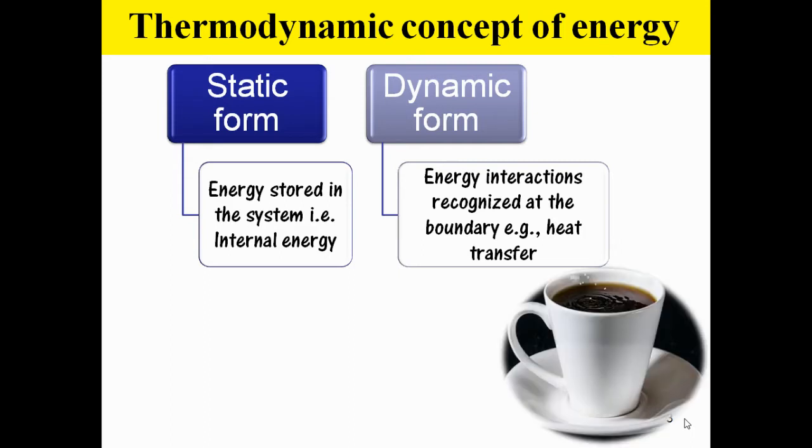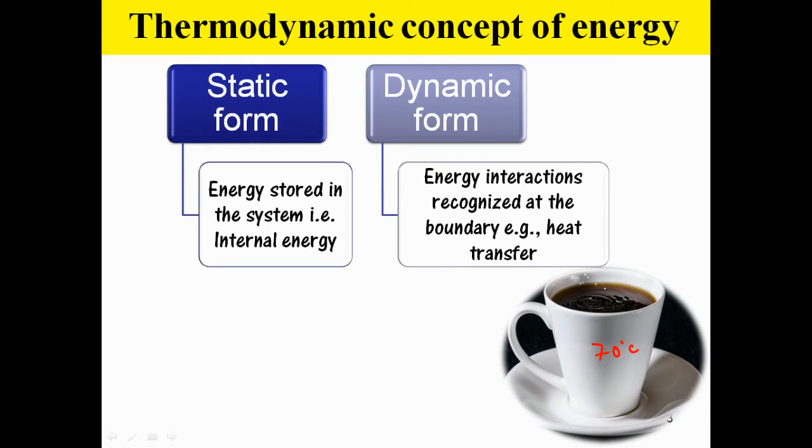Let's take an example of a cup of coffee. Suppose this coffee is at a temperature of 70 degrees Celsius. The molecules of the coffee will have some energy. They may be translating, rotating, vibrating. All this is energy. If I combine all this energy, whatever is the energy stored in the coffee, that is the static form of the energy, and that is also called the internal energy. So it is the energy stored in the system.